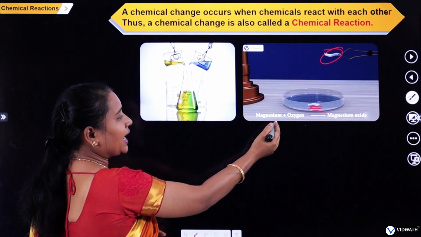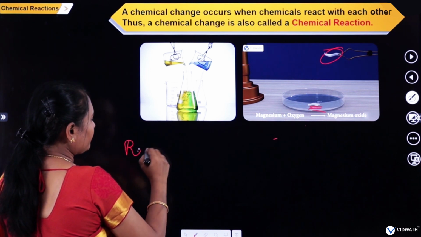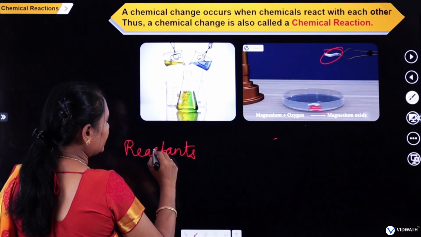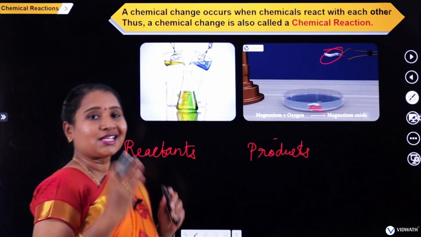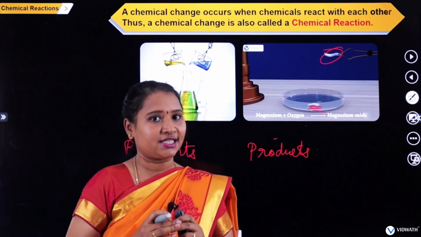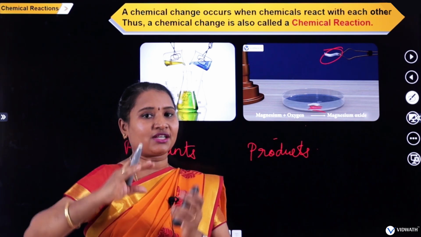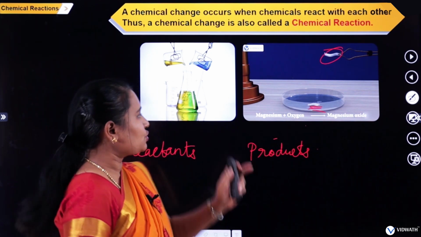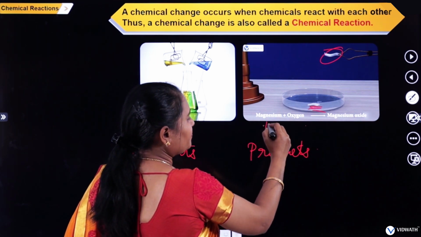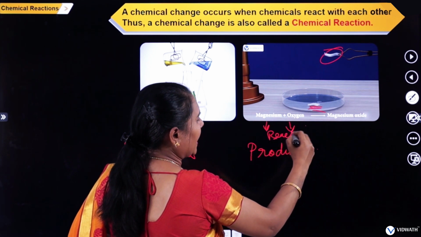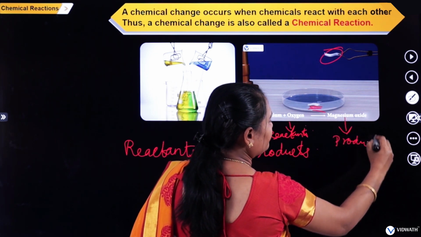So what are the reactants? You have two main things in a chemical reaction. The first one is known as the reactants, and the second one is known as the products. Reactants are the substances that are reacting together before a chemical reaction, and whatever is formed after the reaction is called a product. So in this chemical reaction, what can be called a reactant? Magnesium and oxygen are called the reactants, and magnesium oxide formed is called the product.